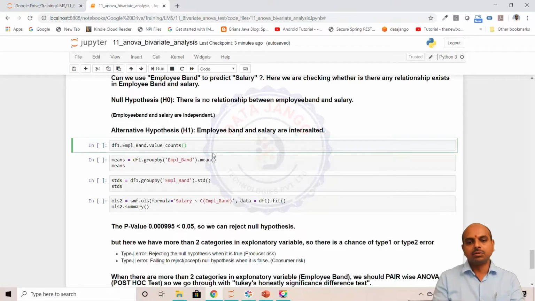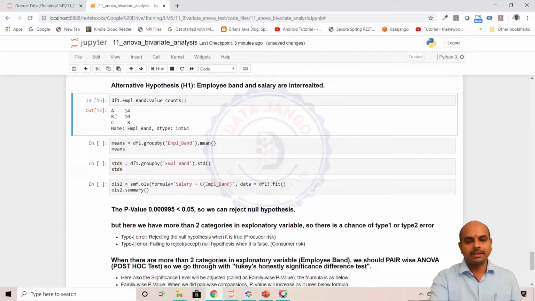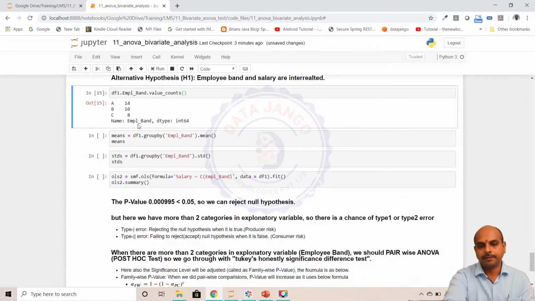So let us try to do the pairwise ANOVA test. When we look at the count, there are three bands. Band A has got 14, B has got 10, and C has got 8.